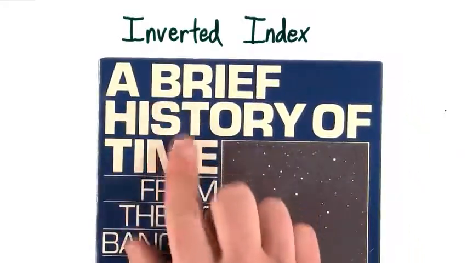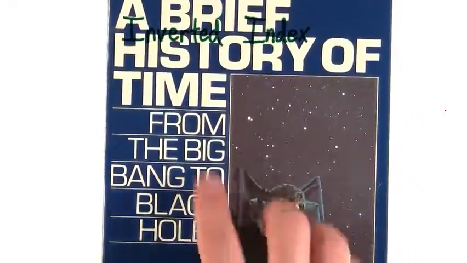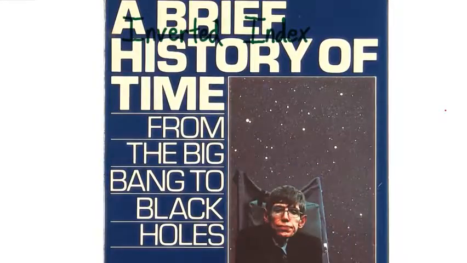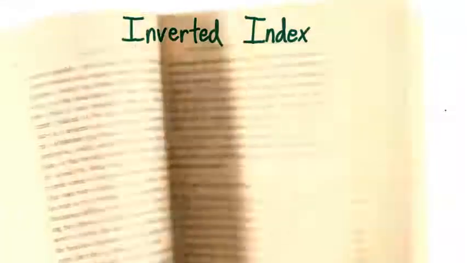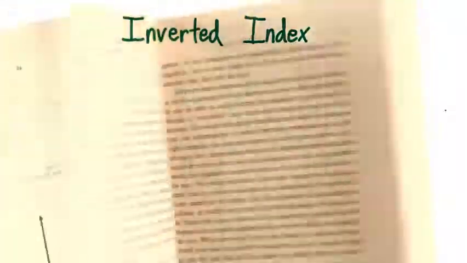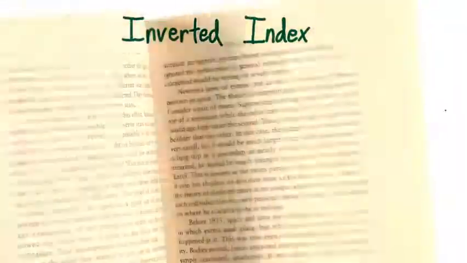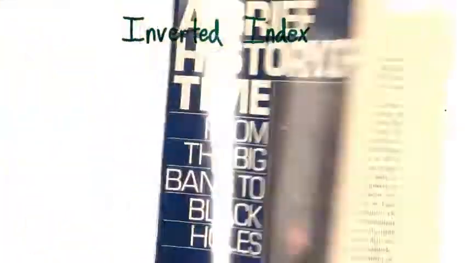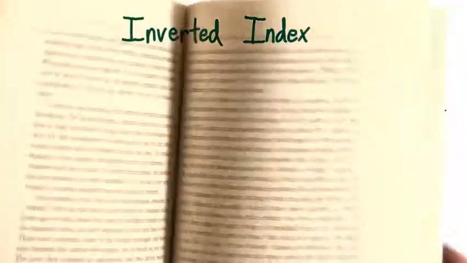So here's a book I like, A Brief History of Time. And the subtitle is From the Big Bang to Black Holes. So let's say I just want to read about the Big Bang. Well, one thing I could do is crawl through all of this text and look for the words Big Bang. But of course, I'm not going to do that. Somebody's already gone through, put in the work in advance to create an index for me.